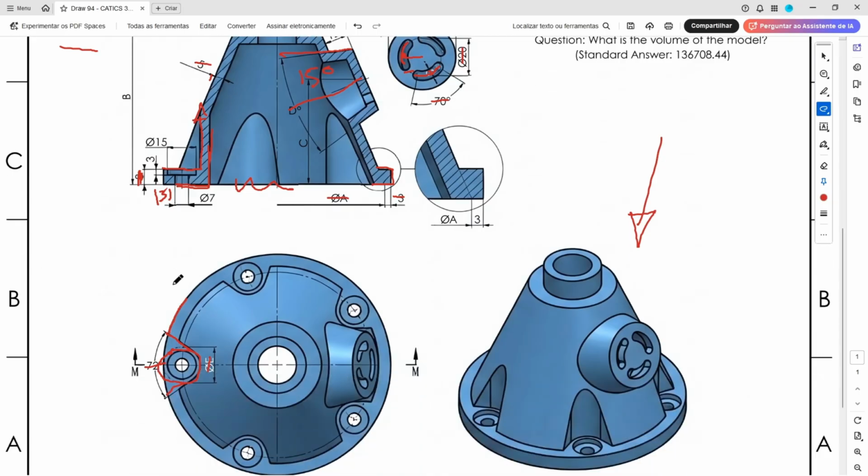And now we'll make this hole here. So this hole is concentric with this arc, this hole here. And the diameter here 15 millimeters. The dip here 3 millimeters. And the diameter here 7 millimeters. And this hole has 8 millimeters of length.